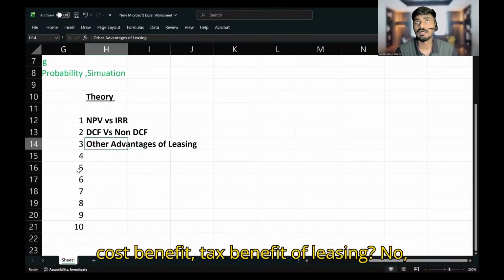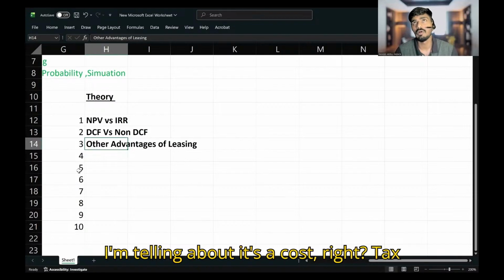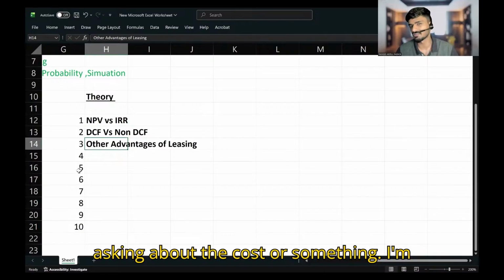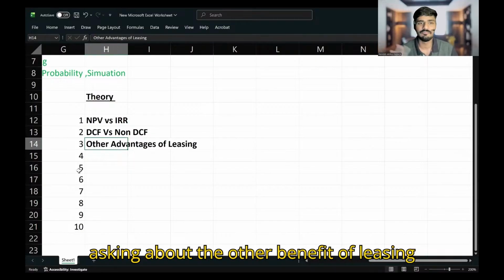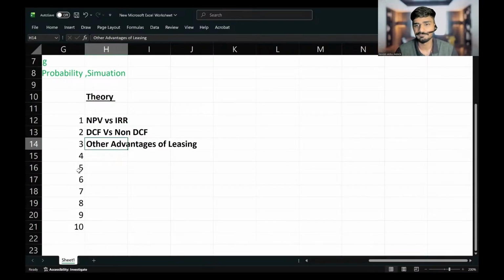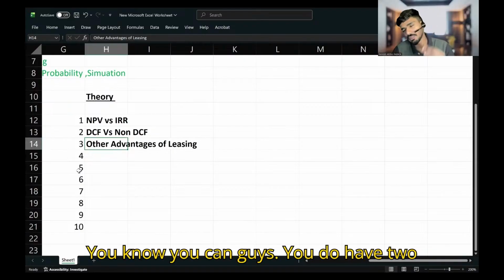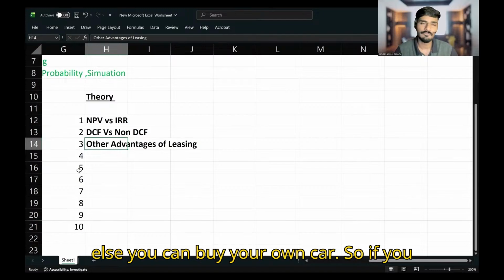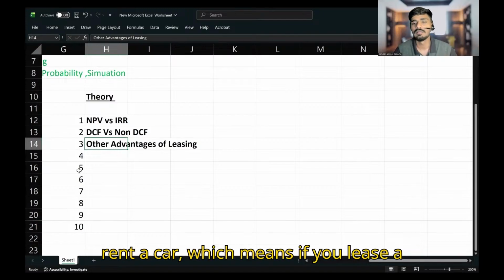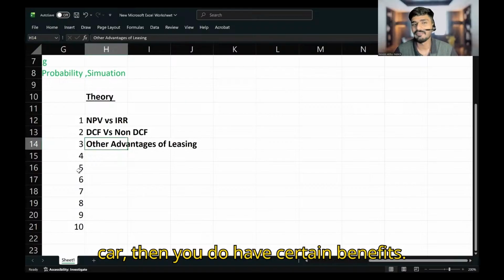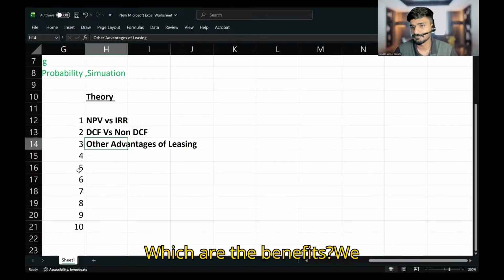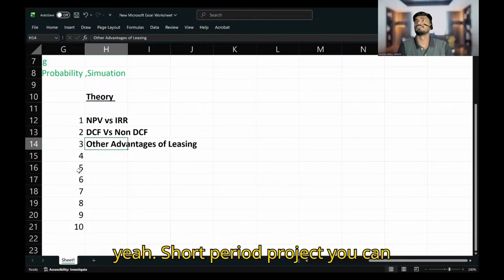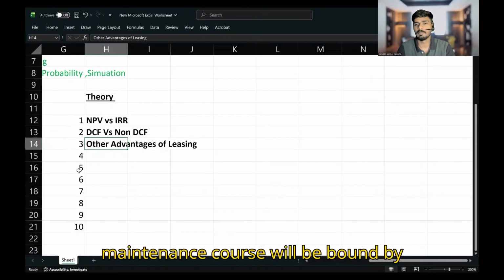Tax benefit of leasing? No, tax benefit is regarding the cost. I'm not asking about the cost. I'm asking about the other benefits of leasing rather than the cost. You have two options: either you can rent a car or buy your own car. If you rent a car, which means you lease a car, then you have certain benefits. Which are the benefits? We have a short period project and we can lease. Yeah, short period project, and maintenance cost will be borne by the lessor.